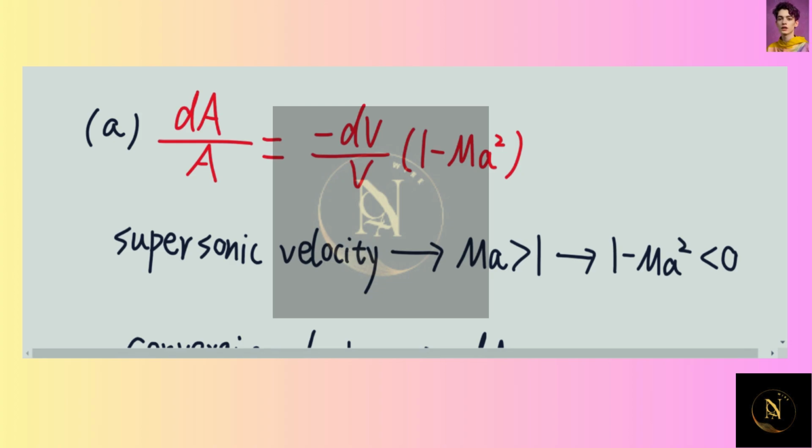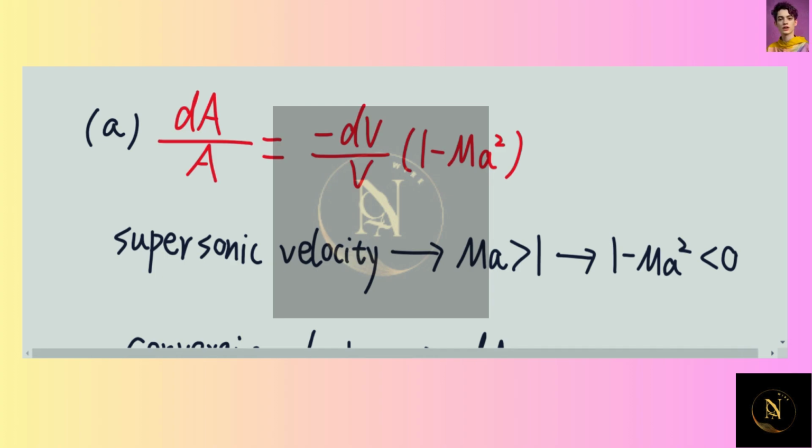Okay, so we know the relationship between the changing area and changing velocity can be expressed with such equation here, which is dA over A is equal to negative dV over V times 1 minus Ma squared. So since we know the velocity is a supersonic velocity, that means the Mach number is greater than 1, since the velocity is faster than the speed of sound. And this will give us 1 minus Ma squared is less than 0,